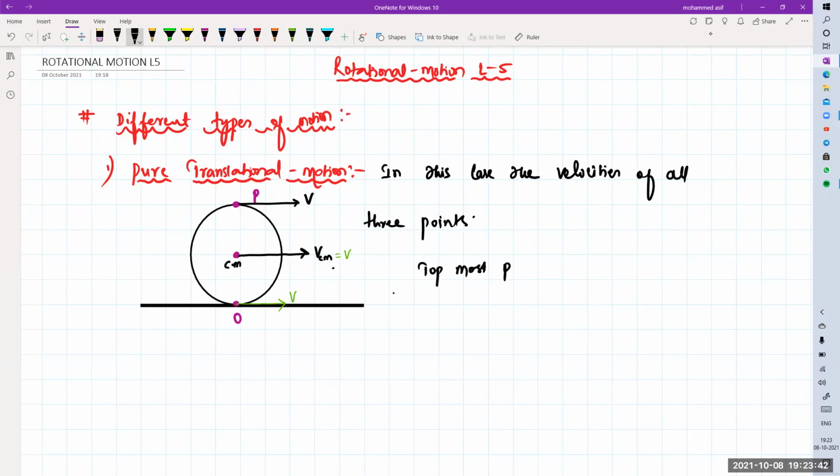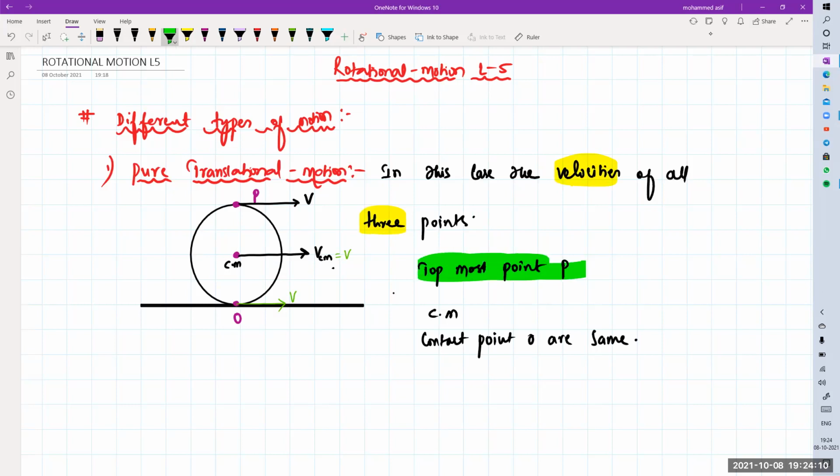Topmost point P, center of mass, and the contact point O. The velocities of all 3 points are the same. That means all the 3 points will have the same velocities in what type of motion?